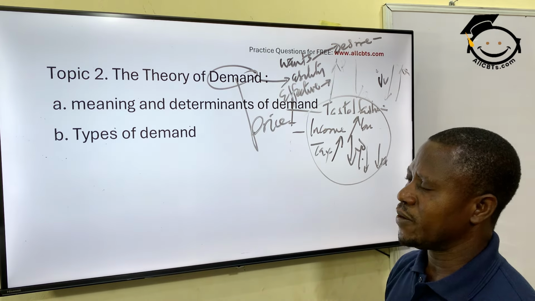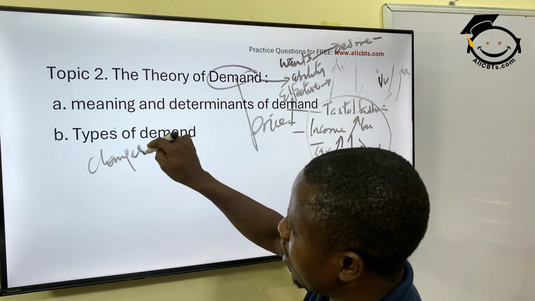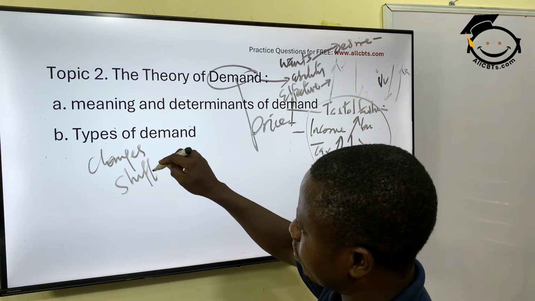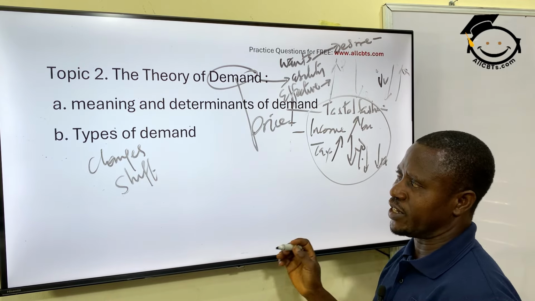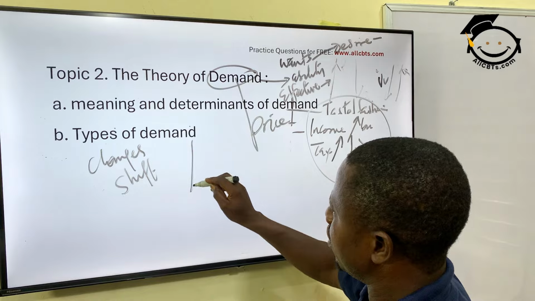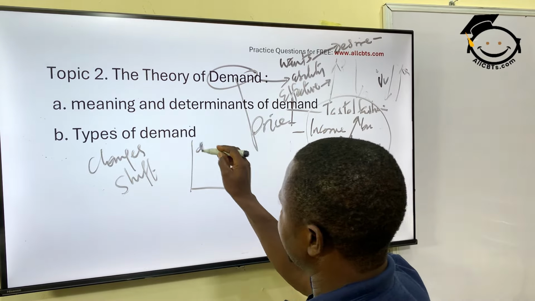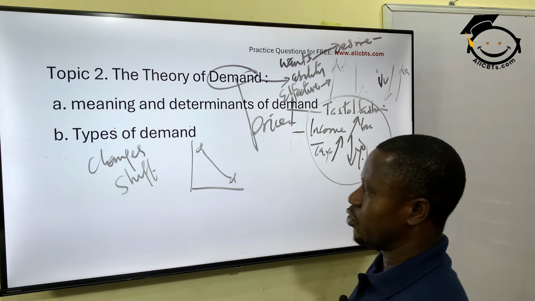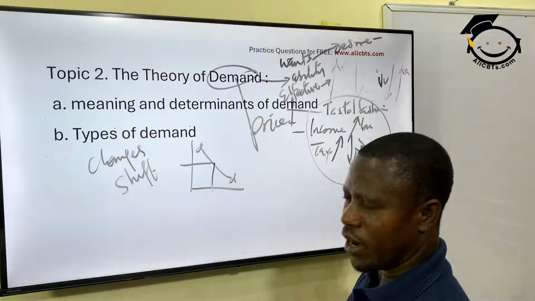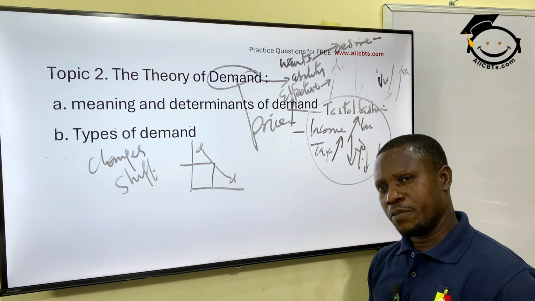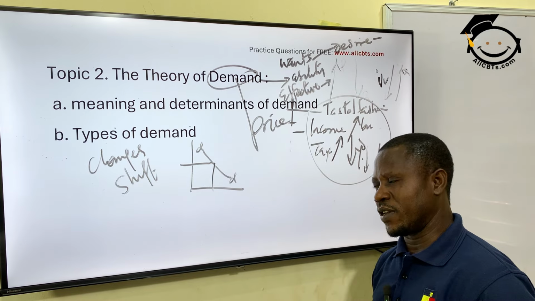Still on demand, we have what they call changes in demand and shifts in demand. When it's called changes in demand, I cannot do without drawing a diagram. Somebody says, "Have you ever shown us a demand diagram?" This is the demand diagram, a regular normal one, showing the higher the price, the lower the quantity demanded, based on the law of demand, and vice versa.